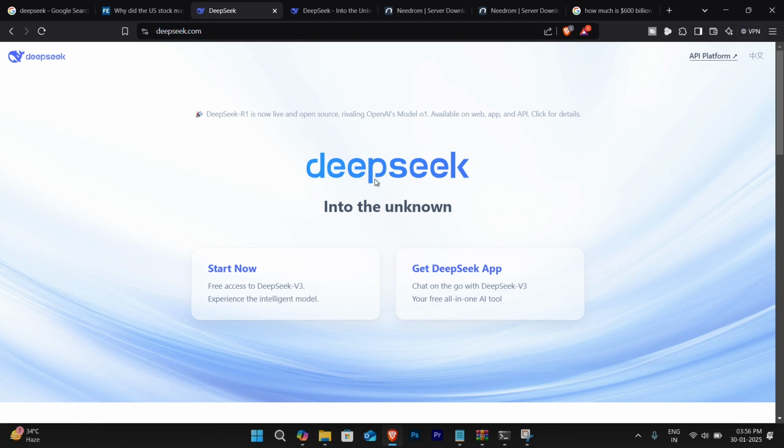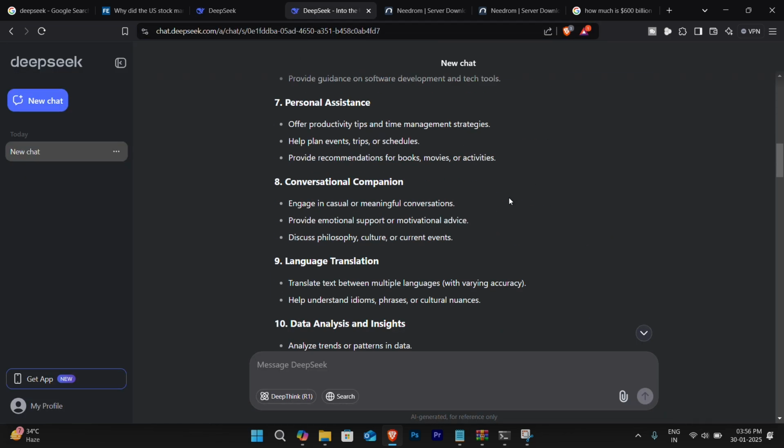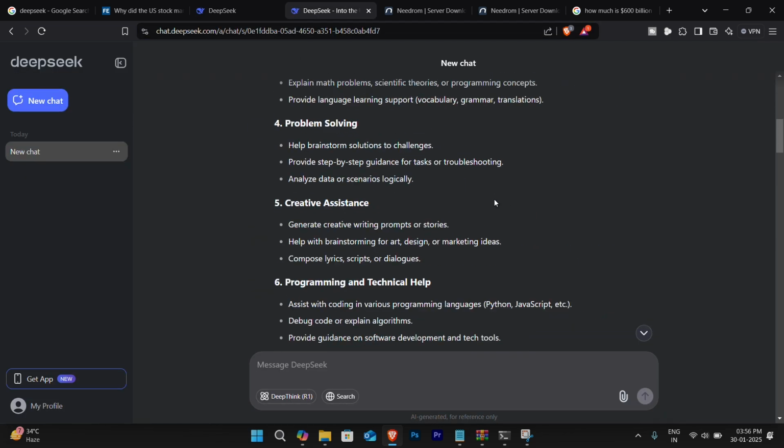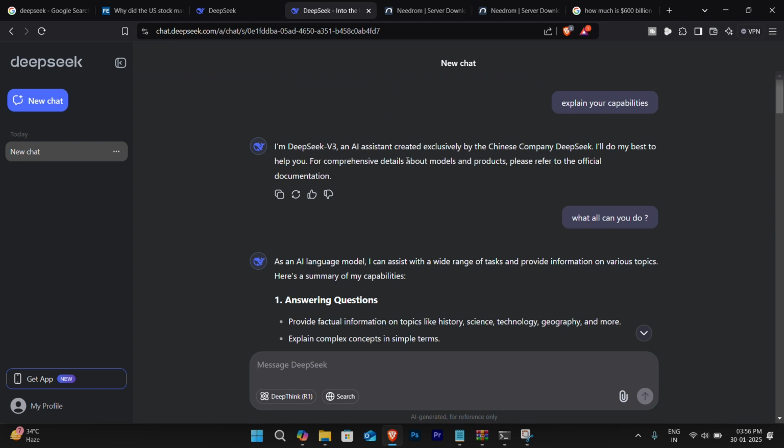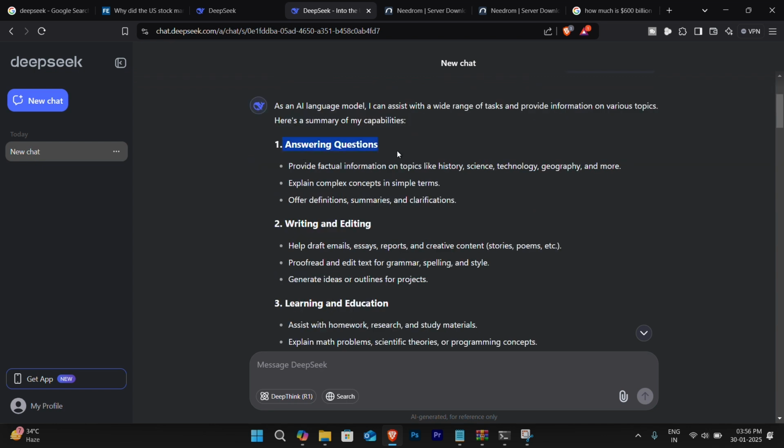DeepSeek is fully open source, unlike OpenAI, which charges you approximately $200 a month to use it. DeepSeek is completely free. Anyone can go into the DeepSeek site, sign in, and start typing right away. Now there are a couple of things you need to note, because although it's free, it comes with many limitations because it's a relatively new model.